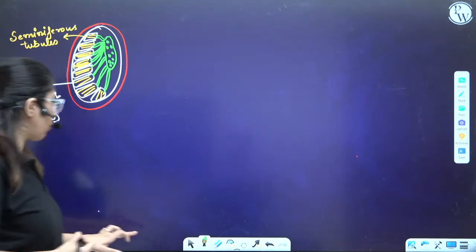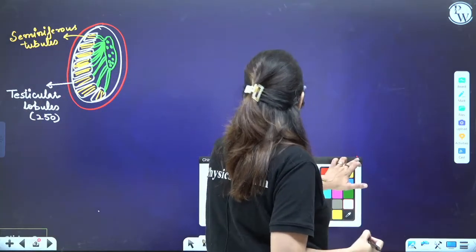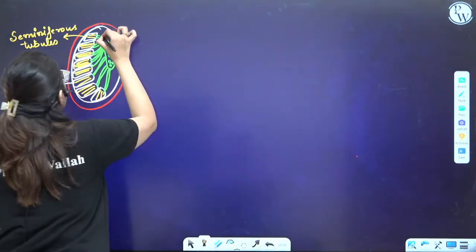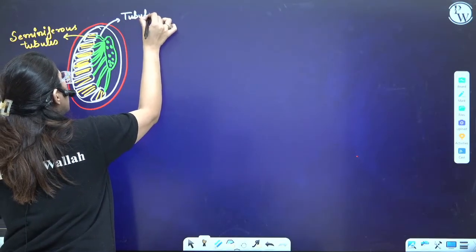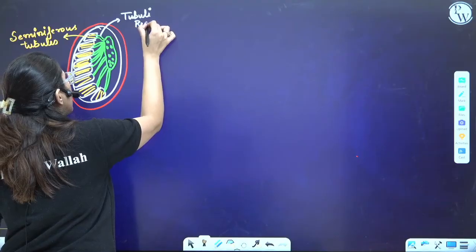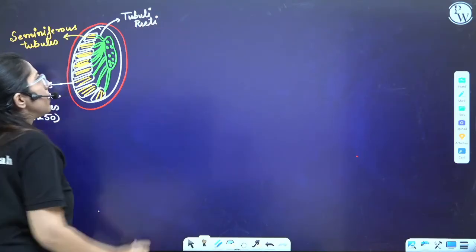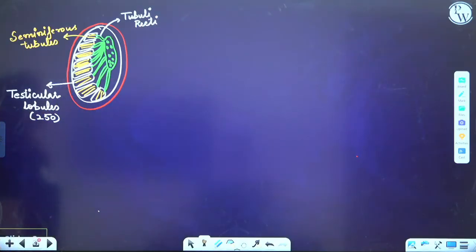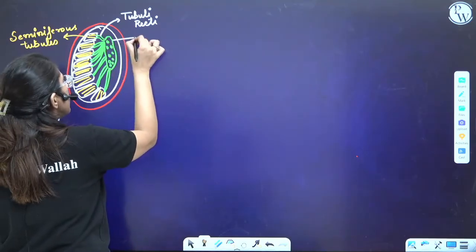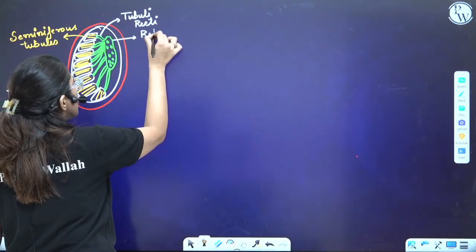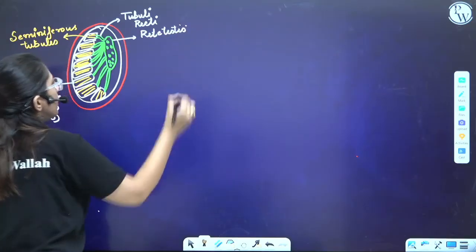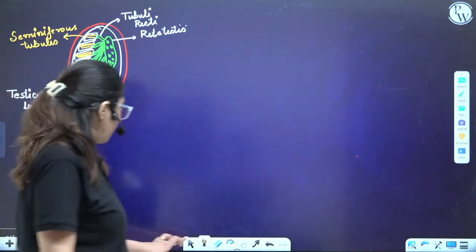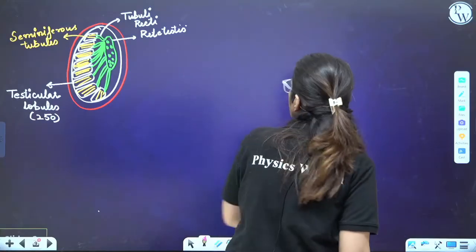Clear? Now, the one which I have drawn in green, what is this? This is the tubuli recti. Tubuli recti ultimately opens into this duct. This is termed as rete testis.